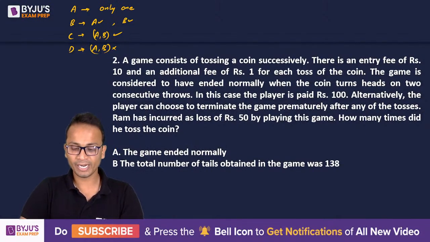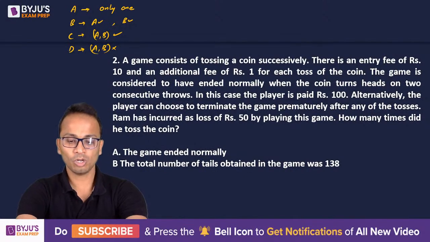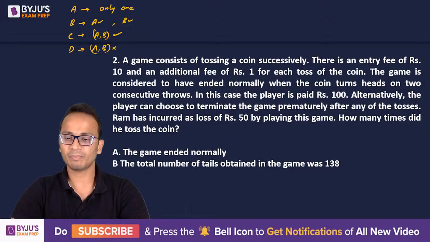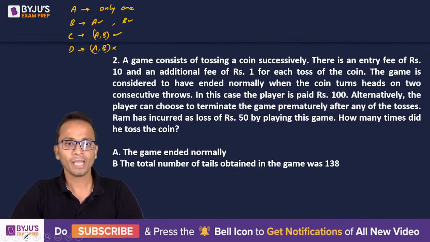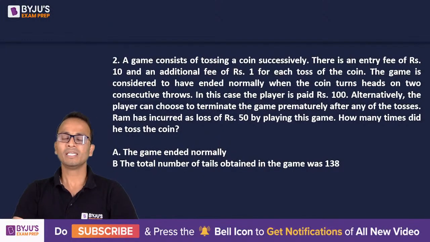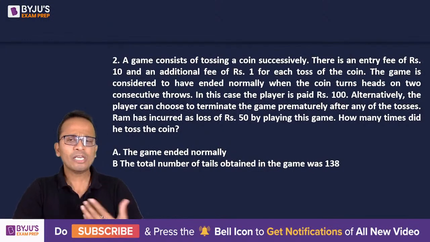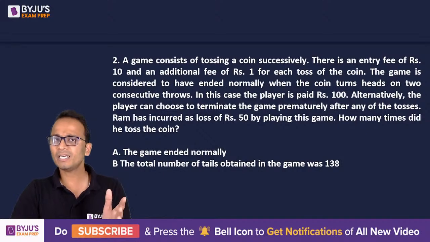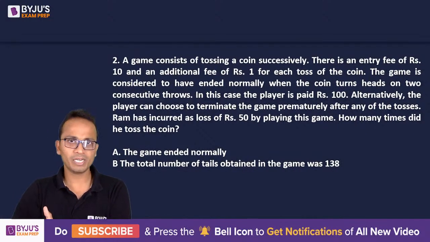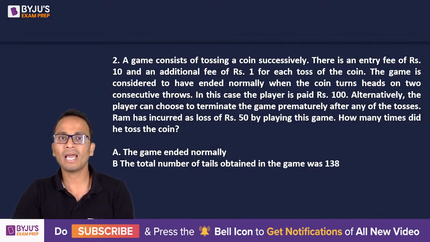Students who have joined late, they may have a look at it. All right, so all of you are saying the answer is option C. That means after combining these two statements, we can get the answer. Okay, so let us have a look at it. Now we know that there can be only two possibilities. Either the game will end normally or the game will end at a premature termination.